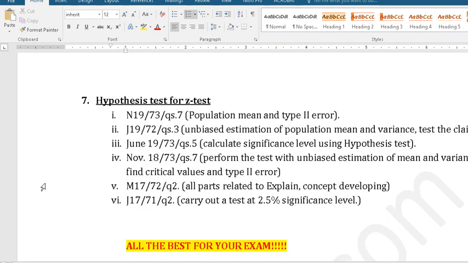Now, hypothesis test for the Z test, normal distribution. So you can see the use of, here is a question with confidence interval. Anyway, so these are the questions you can practice, and all the best for your exam.